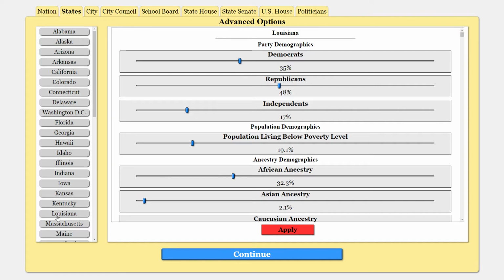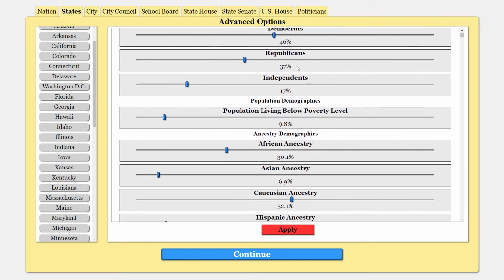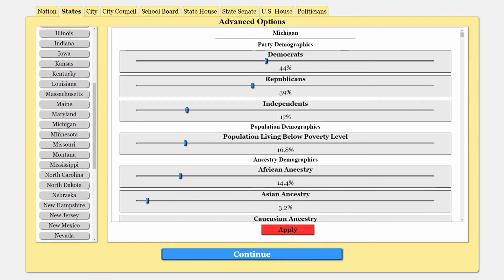Kentucky looks good. Louisiana looks fine. Massachusetts looks fine. Maine looks good. It's close. Maryland also looks very good. Michigan, I scrolled down the wrong tab, didn't I? No, okay. Michigan, I think Michigan will be okay like that. Minnesota, slightly less Republican, that's good. Missouri, it's probably okay like that. Montana, Mississippi, North Carolina, it's close, but yeah. North Dakota, Nebraska, New Hampshire.